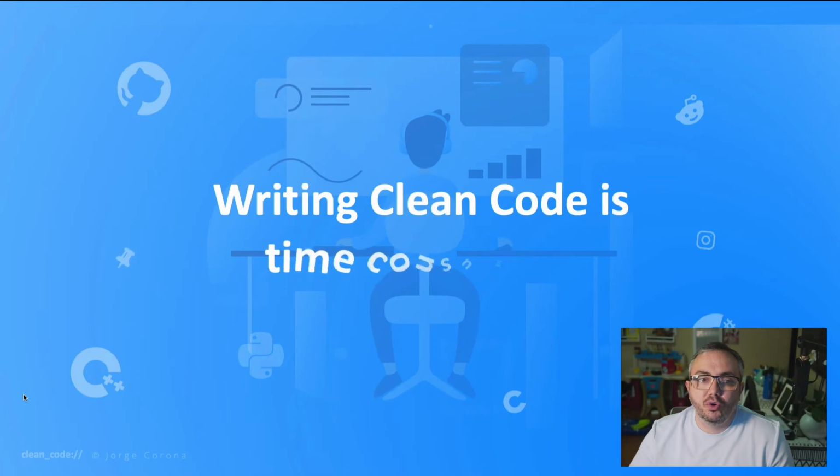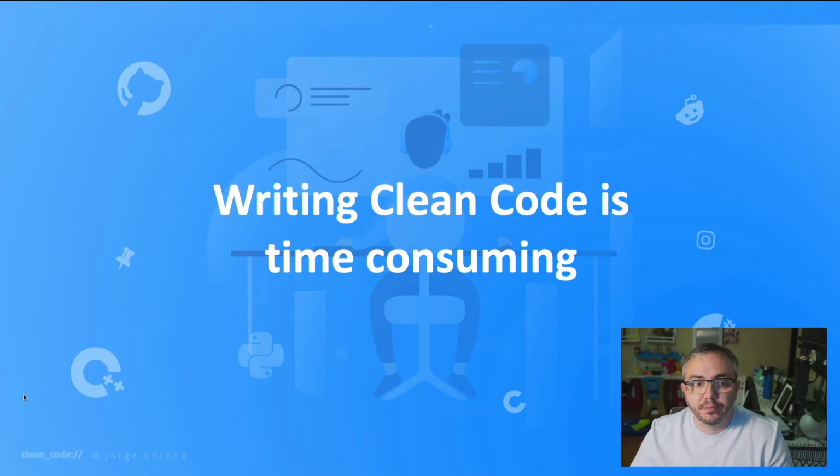Writing clean code is time consuming and takes a lot of time to clean up your code. So about 8 hours to write clean code and another 8 hours to clean up your code. So you might be asking yourself, why not just write clean code? This is not the way, okay? In programming, iteration is better because code changes so quickly. And you don't want to write clean code just to change it and write it again. You're going to spend more time. So it's better to just write working code and then clean that code up when you get to a certain threshold. So yeah, that's a good question.